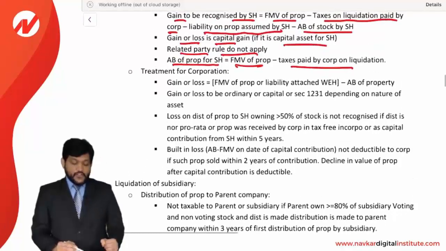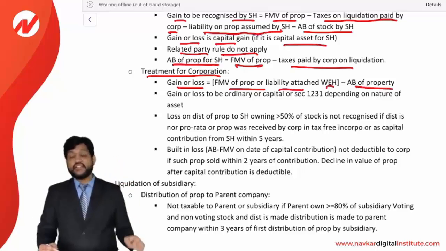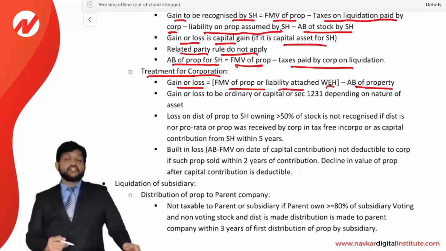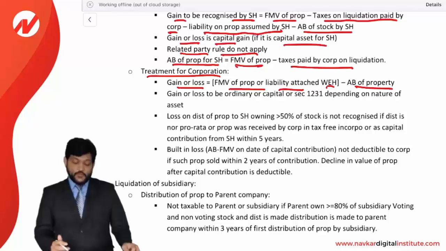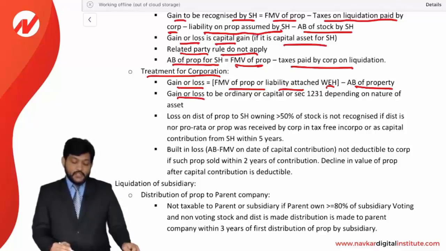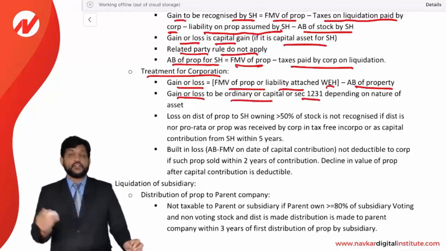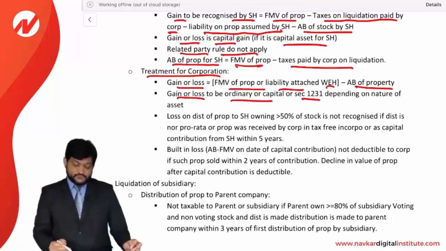Okay. Treatment for a corporation. Gain or loss is equal to FMV of the property or a liability attached, whichever is higher, less AB of the property. That we have already seen when a corporation is distributing a property to the shareholder. What is to be recognized as a gain is FMV or liability assumed, whichever is higher, less adjusted basis of the property. Gain or loss to be ordinary, capital or section 1231 depending on the nature of the asset. So whatever asset has been distributed by a corporation, accordingly it will be treated as a gain. Maybe ordinary, maybe 1231 or maybe capital.